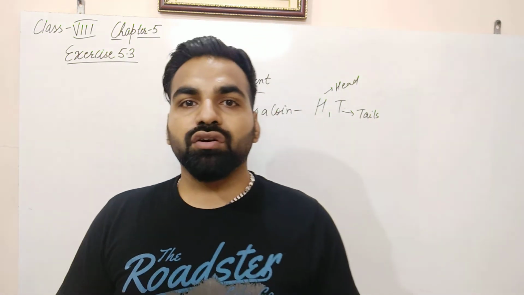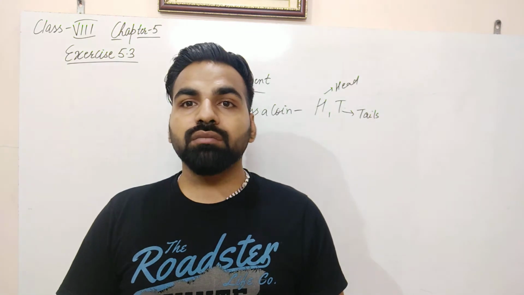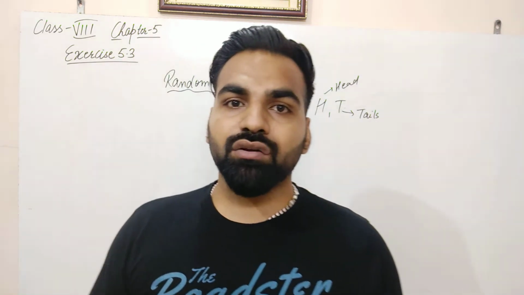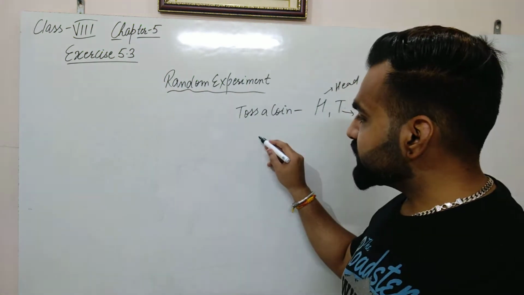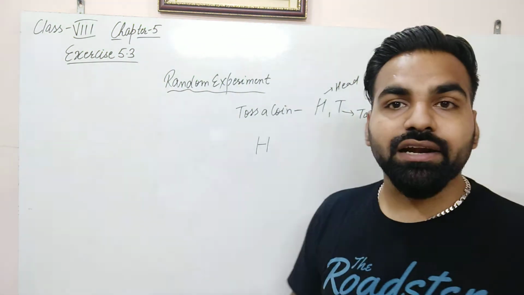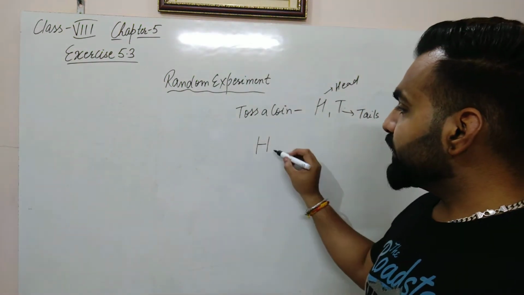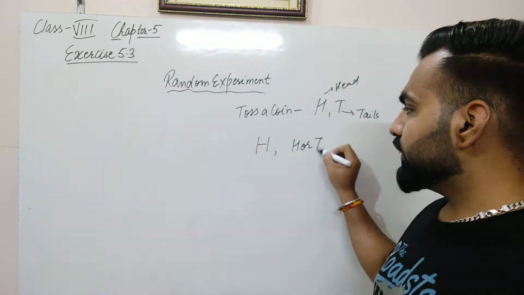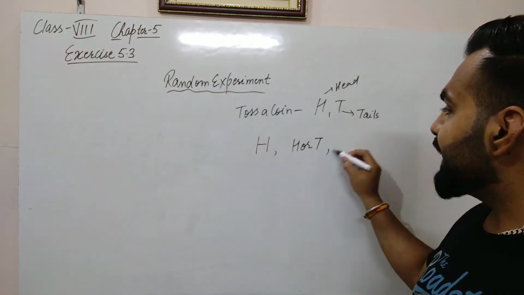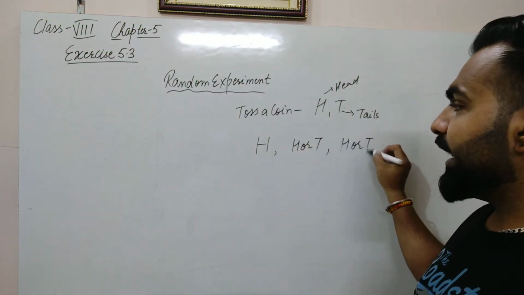Another time you toss a coin, the outcome in that case will not depend on the outcome in the previous case. For example, if in the first toss of the coin the outcome is head, the outcome in the next toss can be head or tail. Similarly, in the next it can again be head or tail.